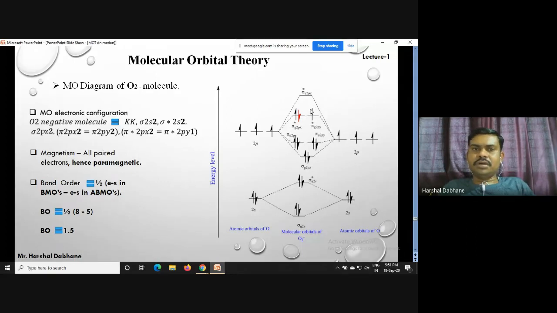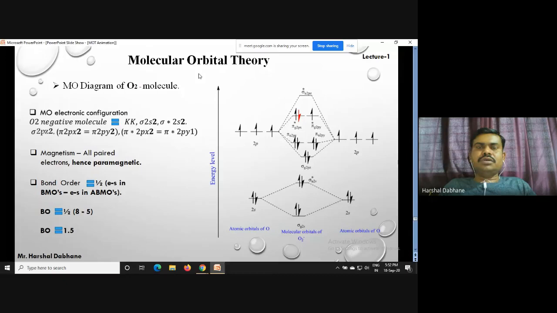But the bond order will change. Why? Because we add an electron in the anti-bonding molecular orbital, so obviously it reduces the bond order. When we count the total number of electrons in the bonding molecular orbitals, it is this 2 and this 6, which is 8 electrons. We write 8 over here, minus these 2 and that 3, which is 5, so we place 5 over here. 8 minus 5 is 3, and so the bond order comes to 1.5. This means as we reduce the O2 molecule, or add any electron to the O2 molecule, the bond order must decrease.